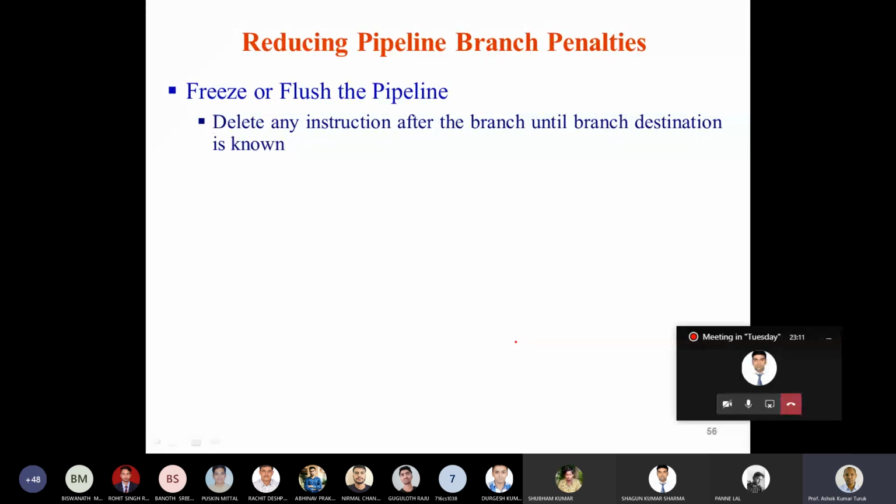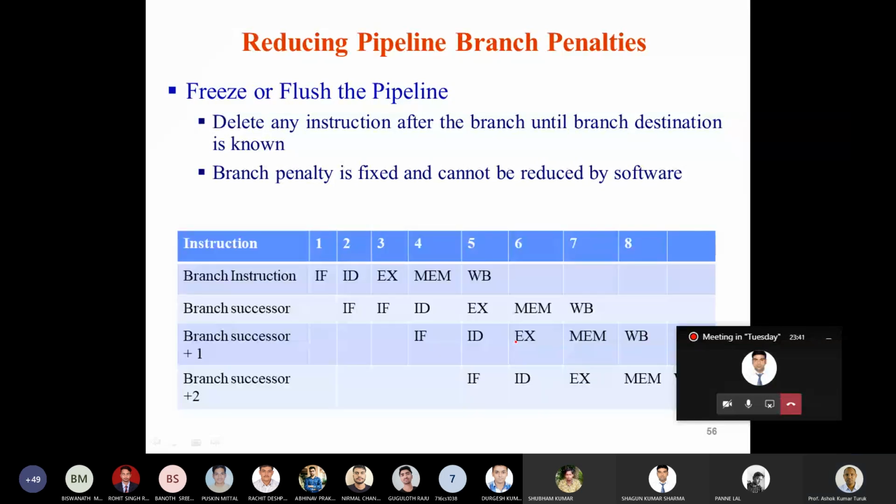The branch destination is known at the end of the instruction decode stage. Here the branch penalty is fixed, because irrespective of the outcome of the branch, you are flushing the pipeline, and you pay a penalty of 1 clock cycle. That branch penalty cannot be reduced by means of software.